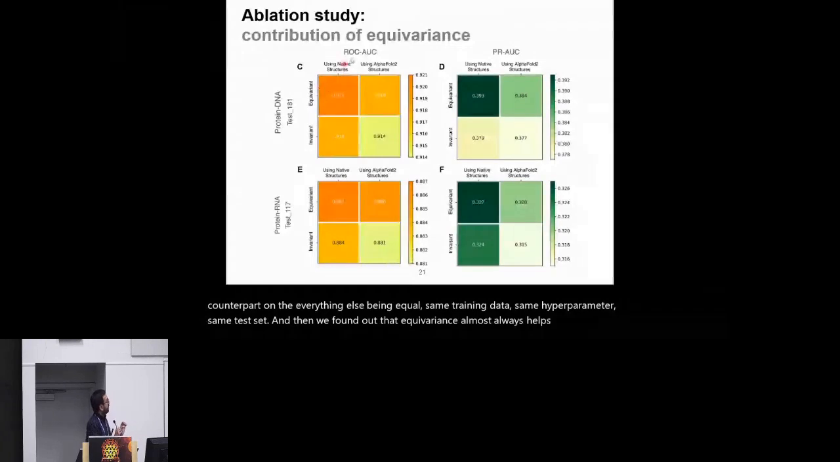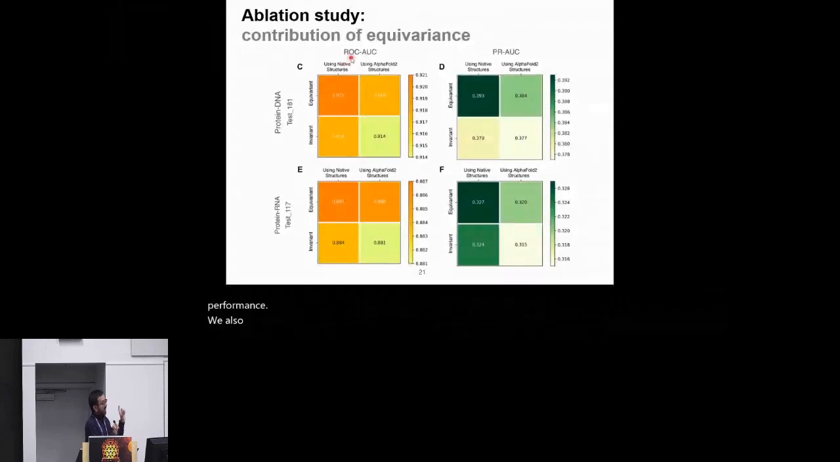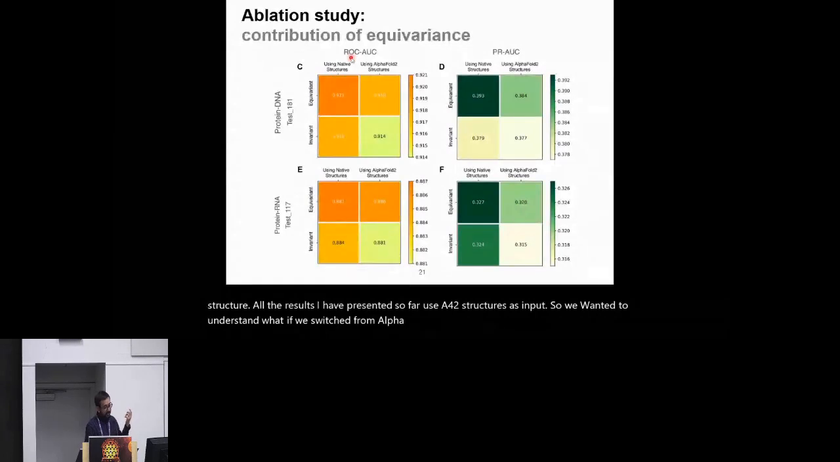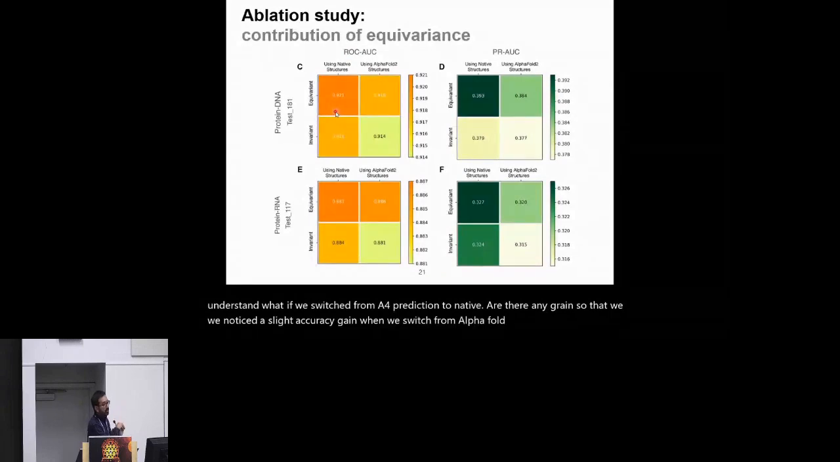We also tried using experimental structures as input instead of AlphaFold predicted structures. All the results I have presented so far use AlphaFold 2 structures as input. So we wanted to understand, what if we switched from AlphaFold prediction to native? Are there any gains? We noticed a slight accuracy gain when we switched from AlphaFold 2 to experimental structure, but AlphaFold 2 is pretty comparable in terms of accuracy. So the main conclusion here is that equivariance helps, and if we have a native structure, we should probably use it.